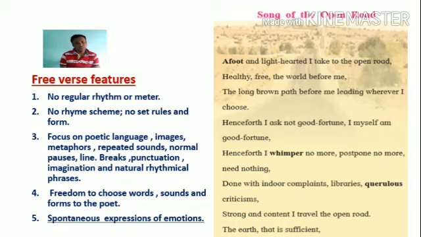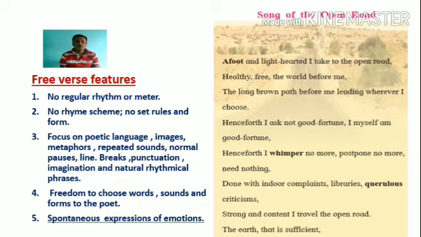Then there are no set rules for the composition of a poem, for writing a poem, and there is no set form for such a kind of poem. Form, you know that there are so many types of poems. For example, lyric, sonnet, epic, elegy, ballad, and so on. As you have studied the sonnet, you must have come to know that in a sonnet there is a particular form.